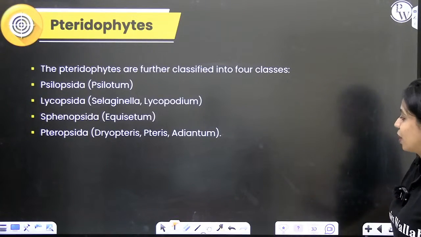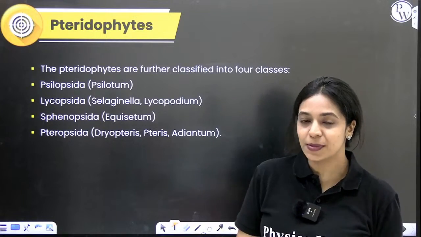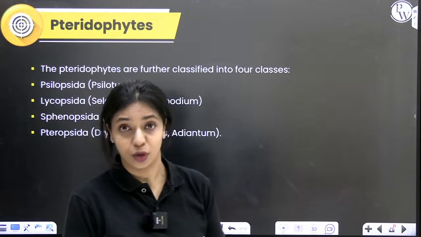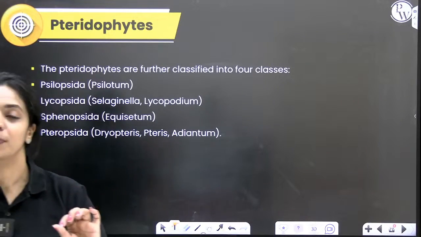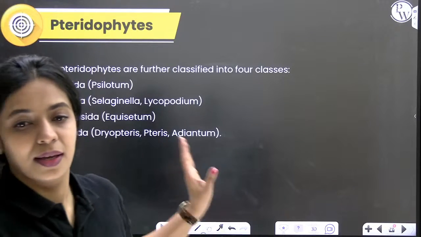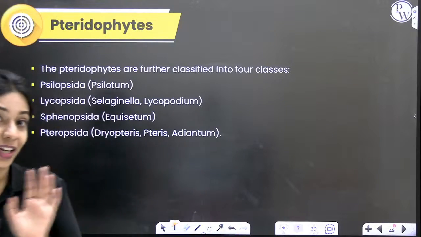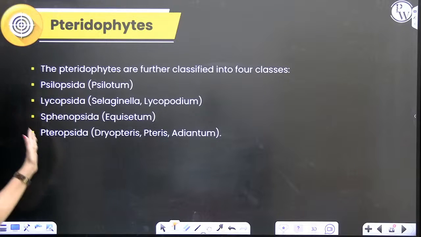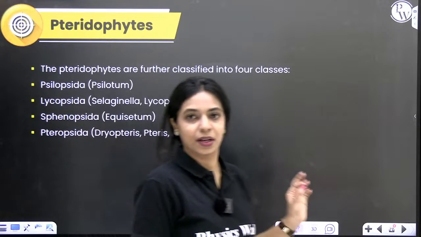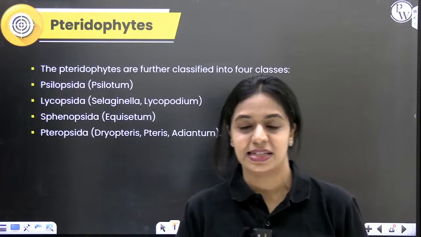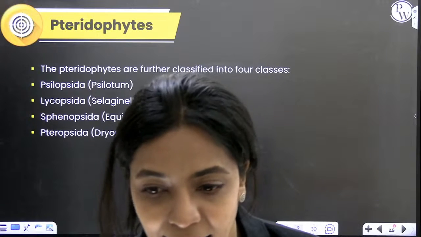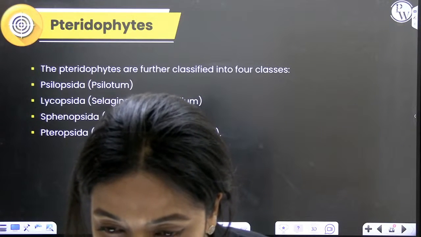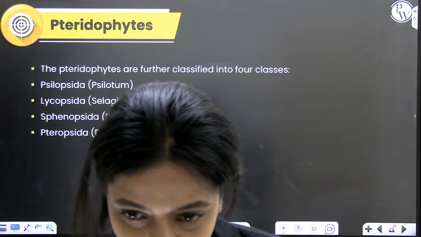In pteridophytes, you have 4 different classes. You have Psilopsida, Lycopsida, Sphenopsida, Pteropsida. Examples are given. Psilopsida, very simple, Psilotum. Lycopsida, one easy example, Lycopodium is there, but Selaginella is also there. Sphenopsida, example, Equisetum. Pteropsida includes all of your ferns like Bryopteris, Pteris and Adiantum. Okay? Yes, Abhishek, you're correct.